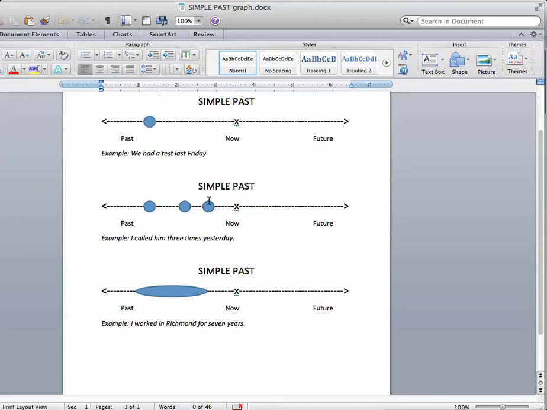Or the simple past can be something that happened repeatedly in the past. Say if I talk about his friends and family asked him about getting married, that happened again and again. Or the simple past can be something that continued for a while in the past, like he wanted to get married. That continued for a period of time in the past, but is now finished because now he's married.